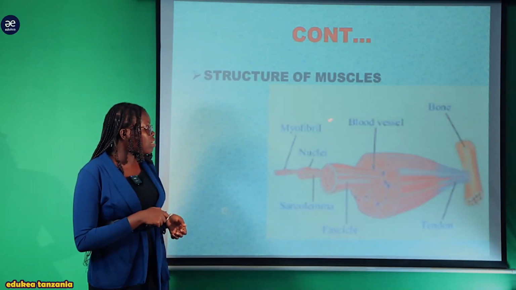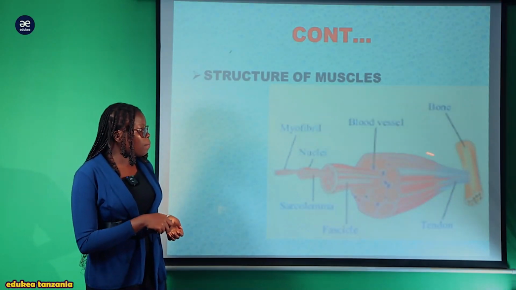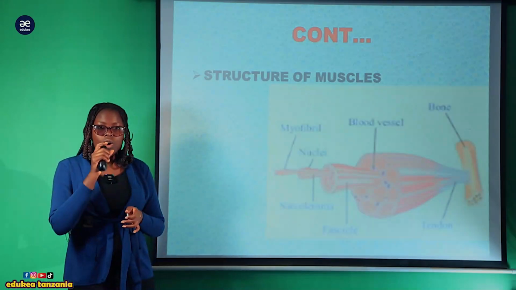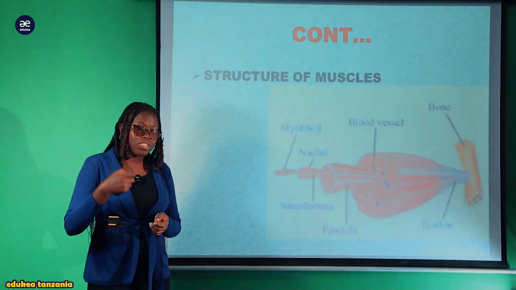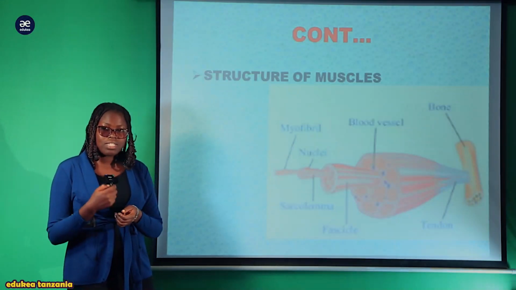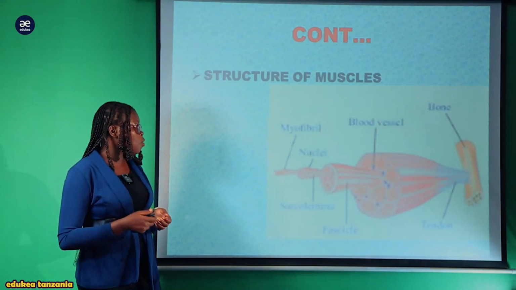And this is the general structure of the muscle. Naangalia the membrane, the outer membrane or cover of the muscle or cell membrane tunaweza kuita sarcolemma, lakini within kuna small or mini cytoplasm tunaita sarcoplasm.